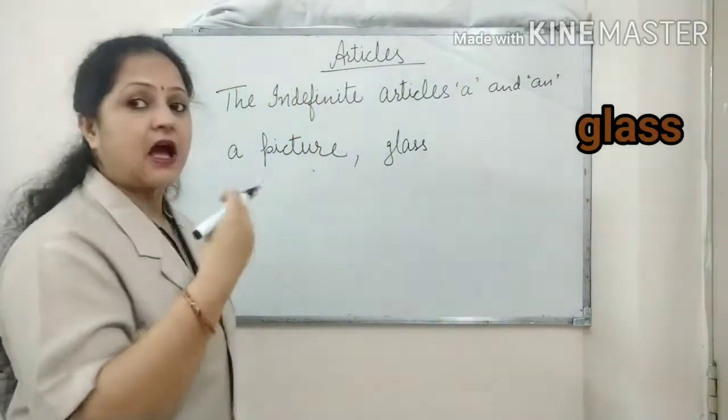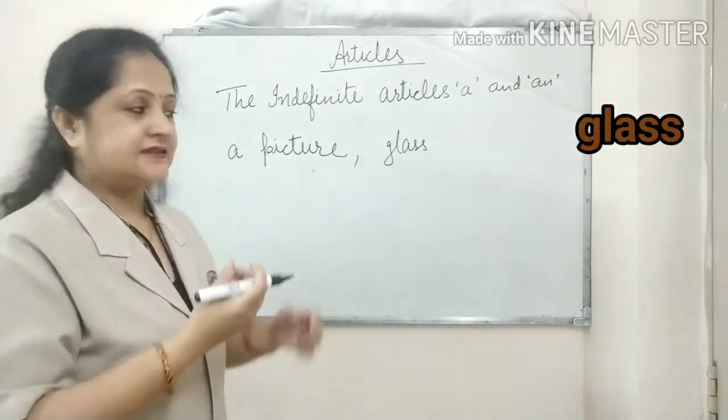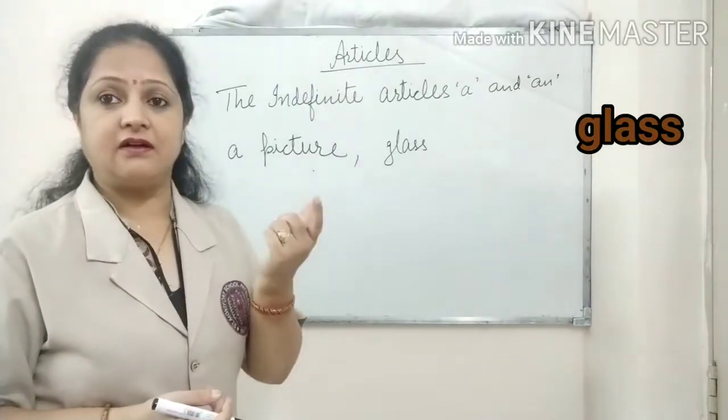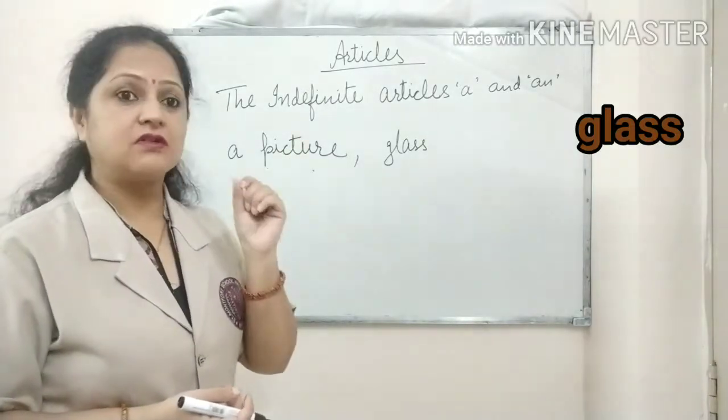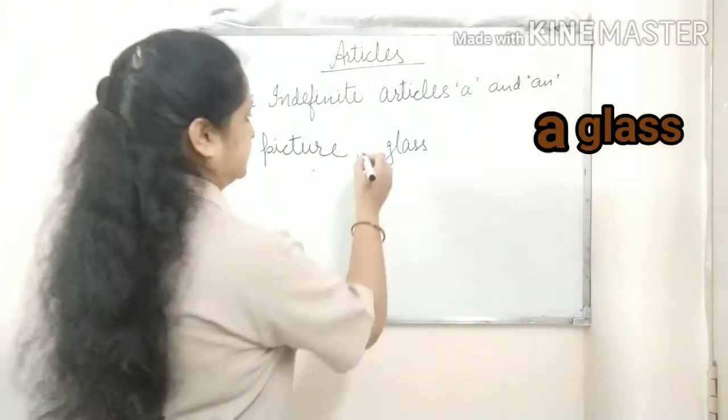What I said? Glass. G. The sound is g. As it is giving us the sound of g, g is also the sound of a consonant. So that's why we will write here a glass.